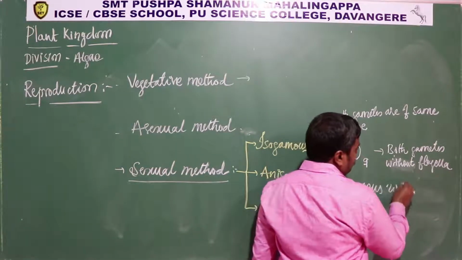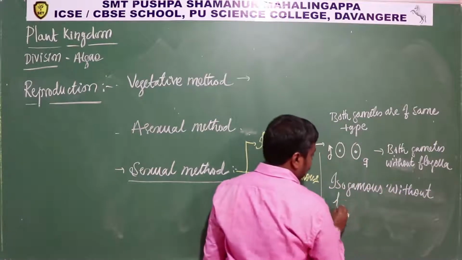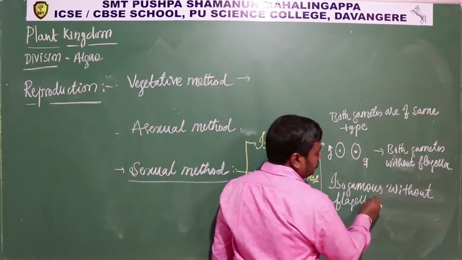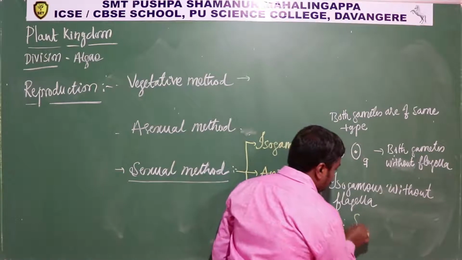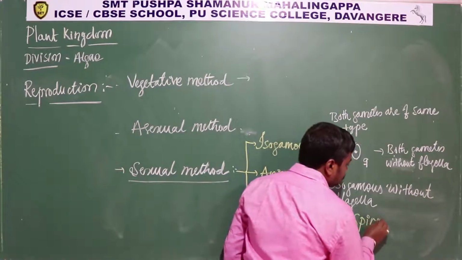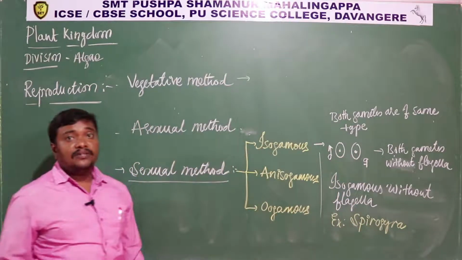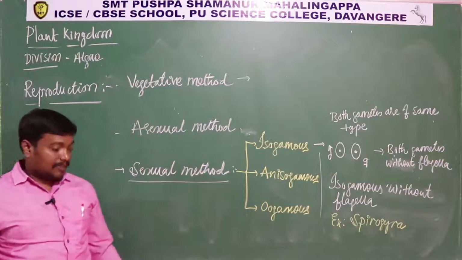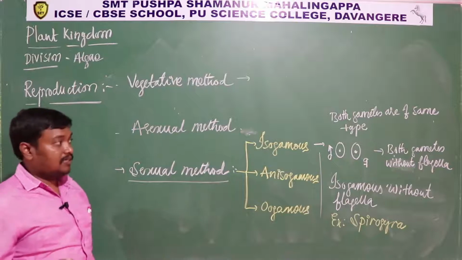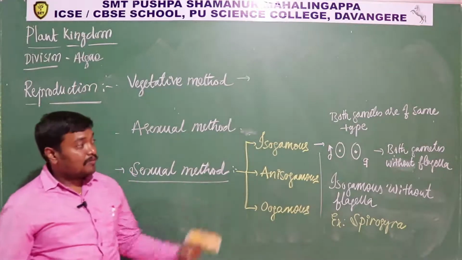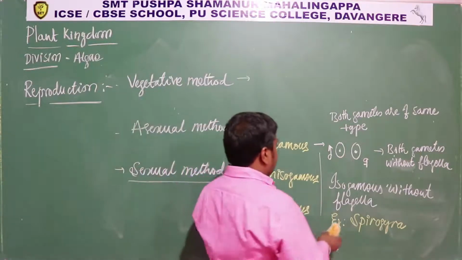Isogamous, without flagella. The example for this is Spirogyra. So in Spirogyra, during sexual reproduction, they produce the gamete, but the condition is both the gametes are of the same kind but without flagella. So with flagella the example is Chlamydomonas, without flagella the example is Spirogyra. Okay. Then